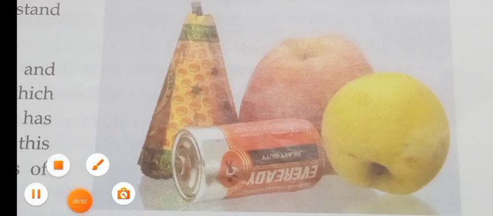The next form of energy is muscular energy. Muscular energy is actually chemical energy stored in food, and it needs muscle to do work. Look at this picture. All the rickshaws are pulled by human beings.